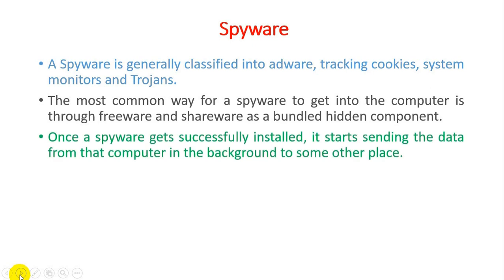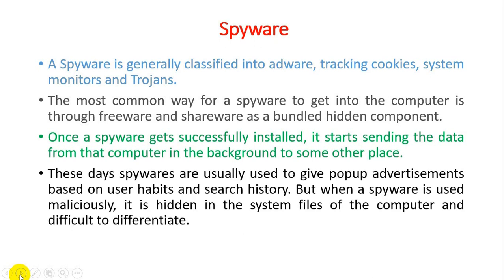Once spyware gets successfully installed, it starts sending the data, or we can say the information, from that computer in the background to another place, or we can say to the hacker. So this is the way a hacker can access our data without the victim knowing. It is the way a hacker will hack our data, because the process is performed in the background, so the user never knows about any process happening in the background.